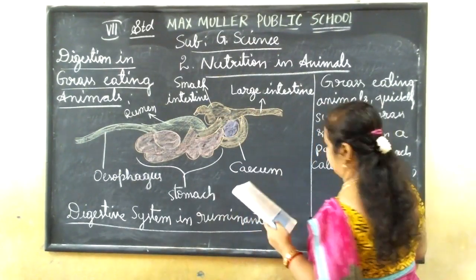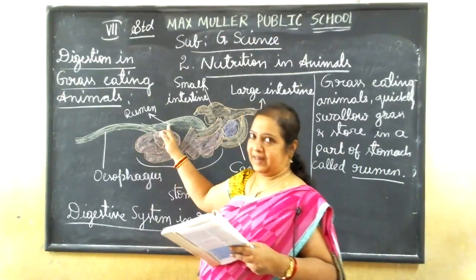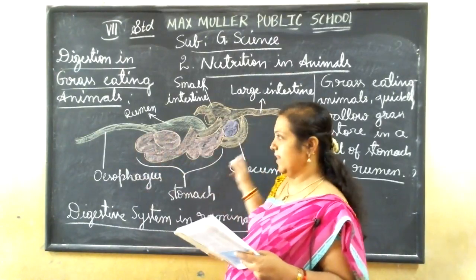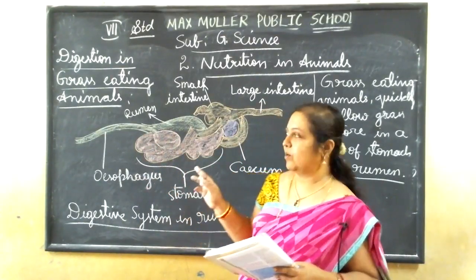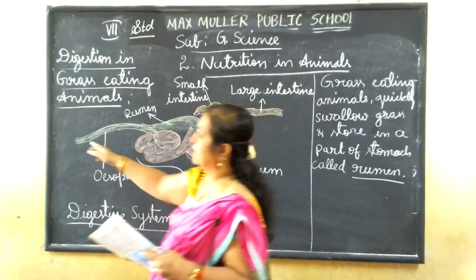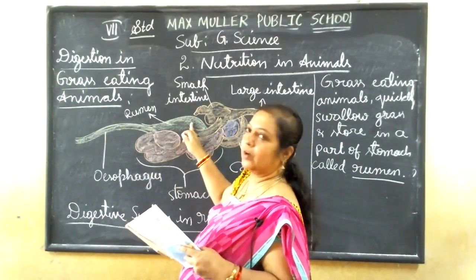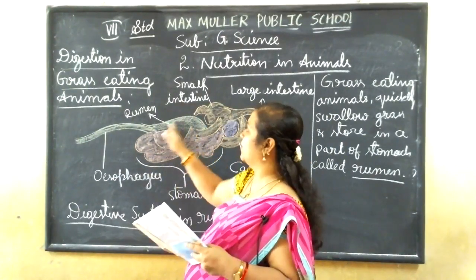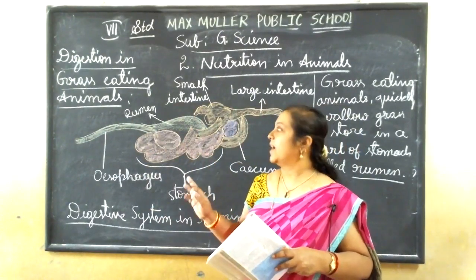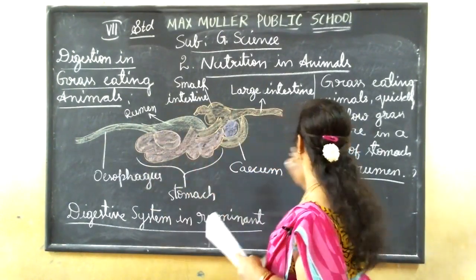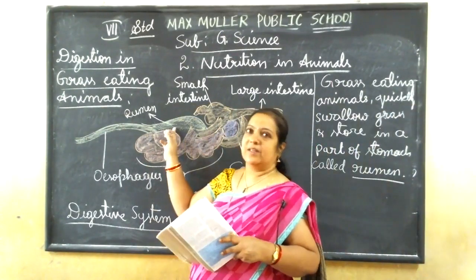See, this rumen is an important chamber here. Here you can see the rumen. This is the inner digestive part of a cow or buffalo. When the food is taken in through the mouth, it is stored in the rumen part. This green color part is there, no? Still it is not digested. It is a part of the stomach, and here the food will be stored.